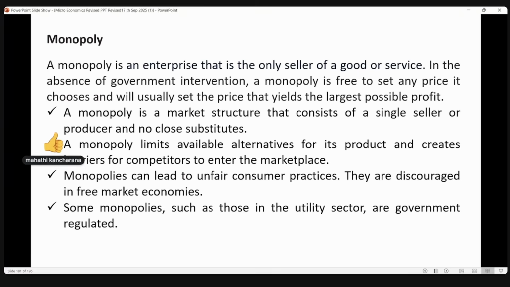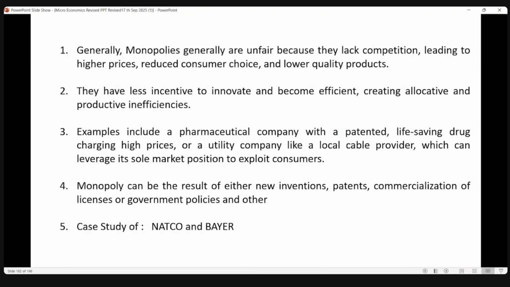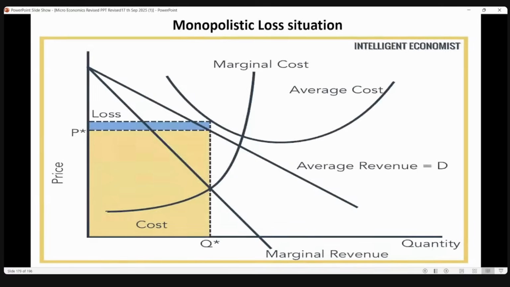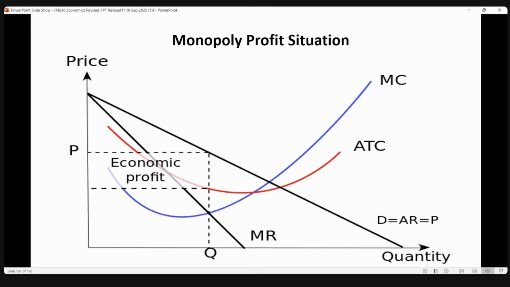Then monopoly. We discussed the features of monopoly: a single seller who will be able to reap the whole of the market demand. And how can companies or sellers have monopoly? It can be because of some policy by the government, or because you have invented something new. So monopoly and monopolistic are very much the same, the only difference being whether the graphs touch the x-axis.